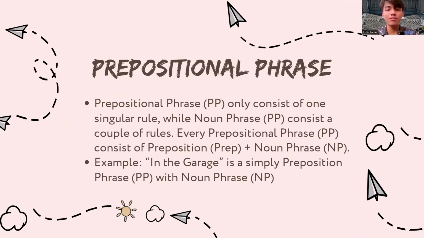As we have talked about the noun phrase, let's head to the prepositional phrase. Unlike a noun phrase, which has several rules, prepositional phrases are simpler. A prepositional phrase always consists of a preposition and a noun phrase. For example, in the garage is a prepositional phrase made of the preposition in and the noun phrase the garage.